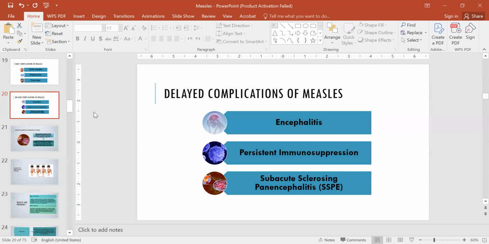This is why it is called subacute, and it leads to the narrowing of the channels for the CSF flow. So it leads to inflammation. There are antibodies to the measles virus, and those antibodies continue to produce an inflammatory response, and the child may get a lower IQ level, and they would have symptoms of degeneration of the neurons, decreased memory and decreased motor skills.